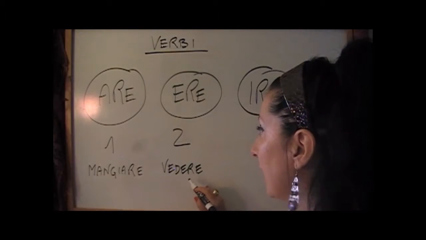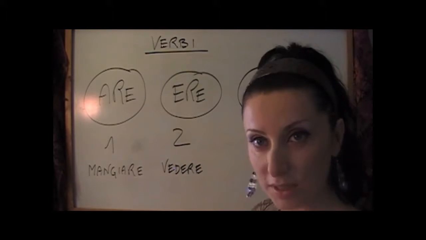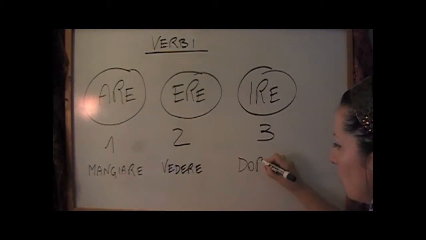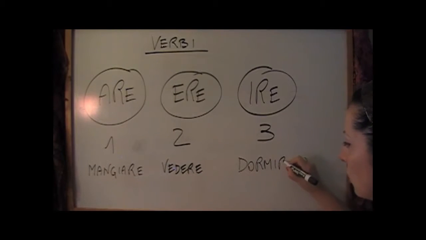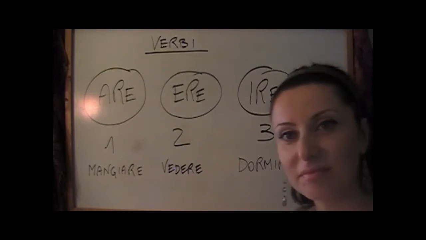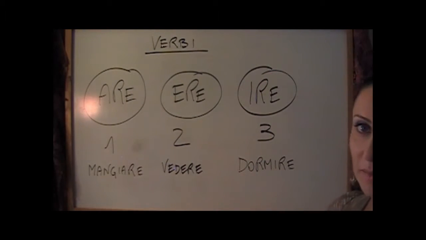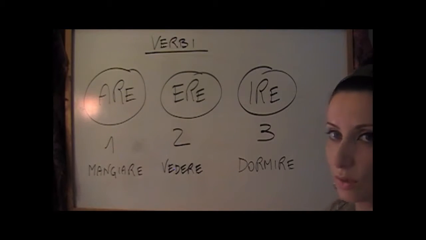So ending in ere, it means that it belongs to the second group. Let's see another verb. For example, dormire. Dormire means to sleep. So ending in ire, it means it belongs to the third group. It's pretty easy. So now probably your question is, why do I have to understand if a verb belongs to the first, second or third group?